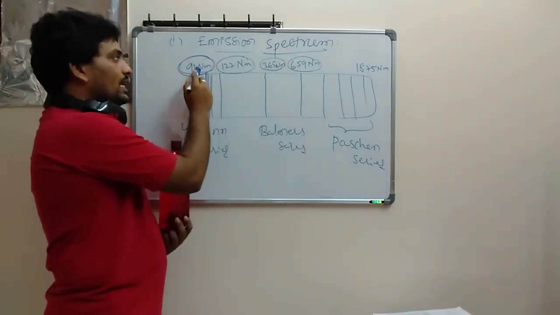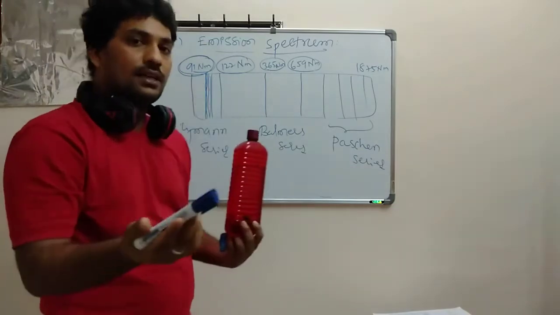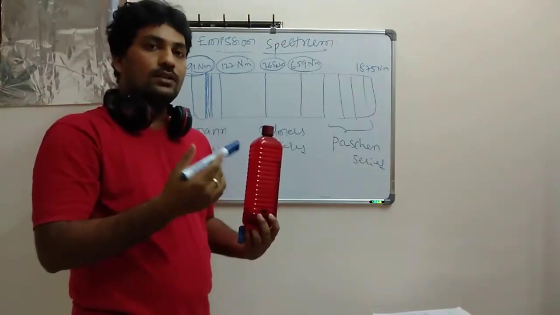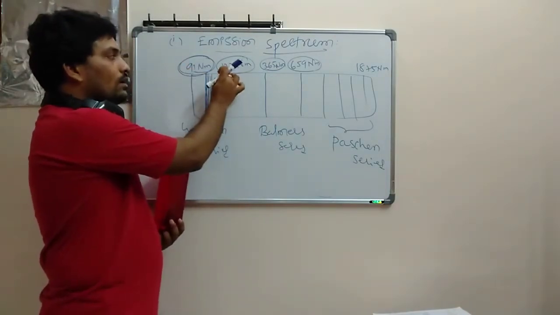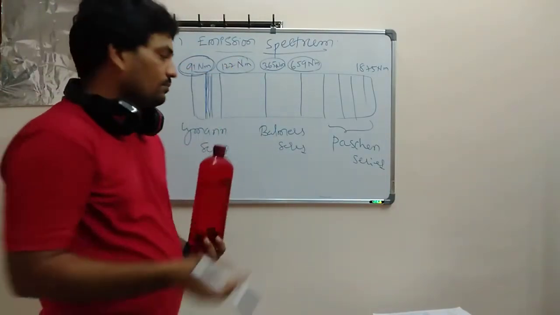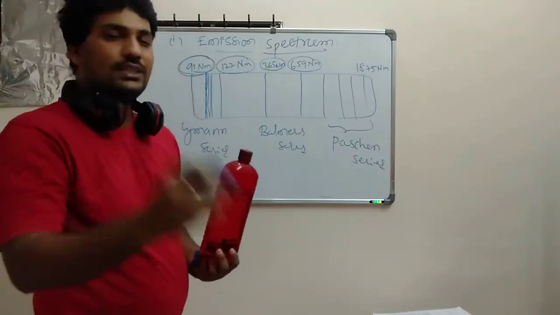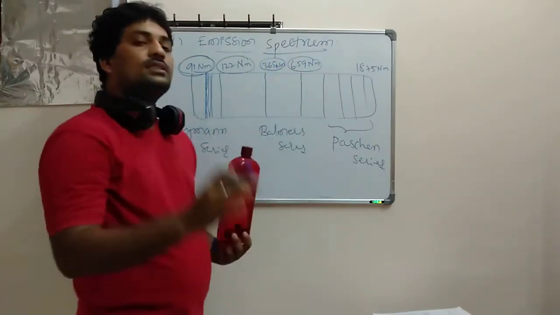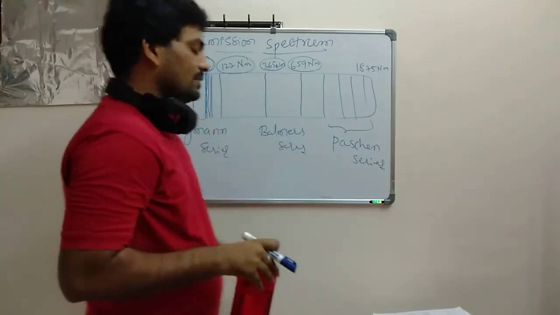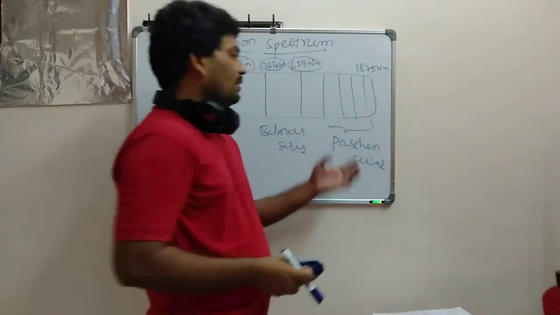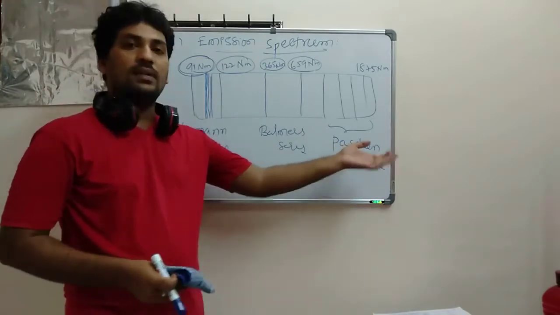If you find a variation from red to violet, and it varies between 91 to 122 nanometer, that is the Lyman series. If you find 365 to 659, that is called the Balmer series. If you find more than that, it is the Paschen series.